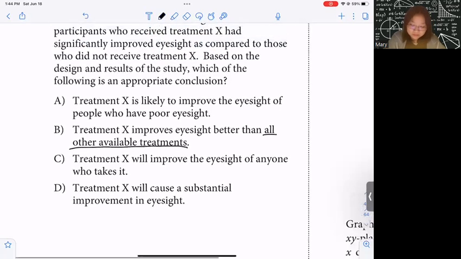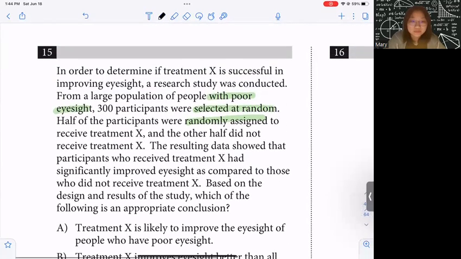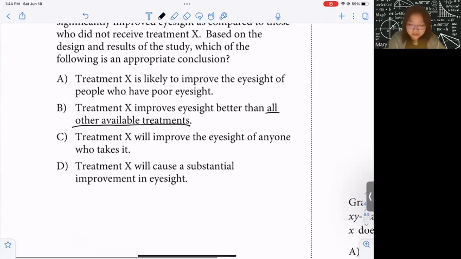This one is wrong because in here, our treatment is only treatment X. What we're comparing is whether participants received treatment X or not. It doesn't compare any other treatments, so you couldn't generalize this result to say all other available treatments are worse than treatment X. So that is wrong.